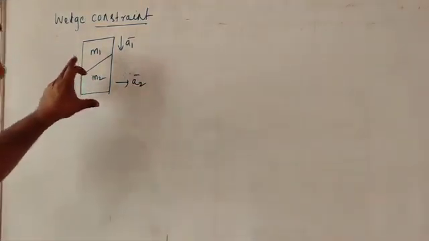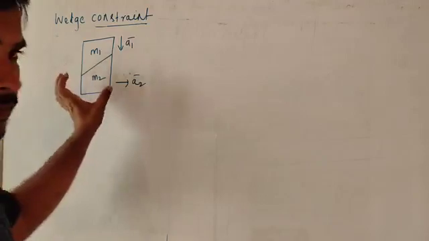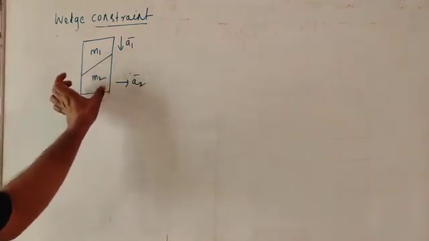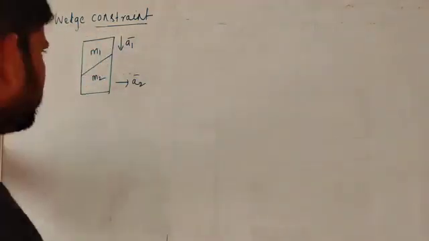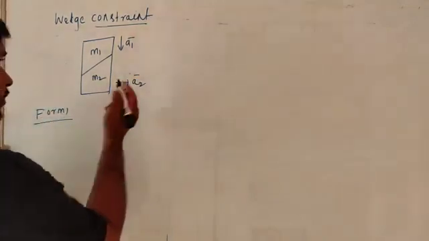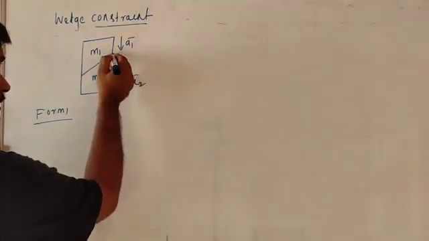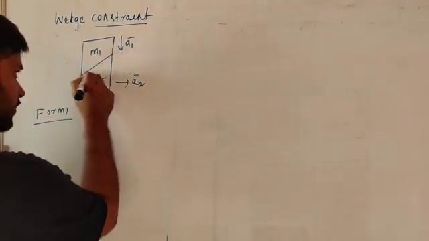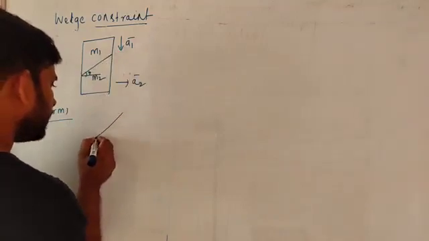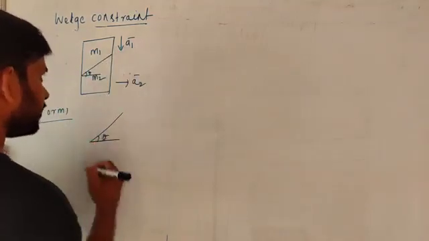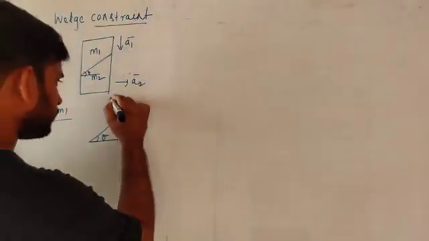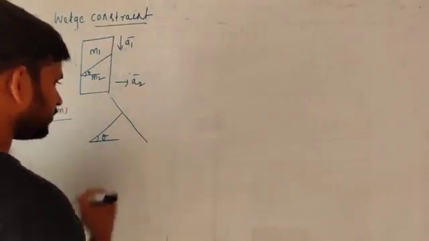Coming to the point, we have to draw the free body diagram for M1 first, then M2. For M1, we take the surface at some angle theta, so the surface should be like this, and exactly normal to the surface is this direction.